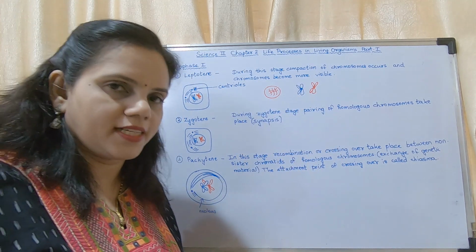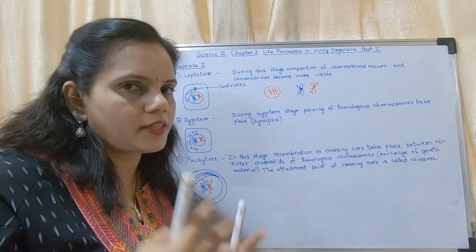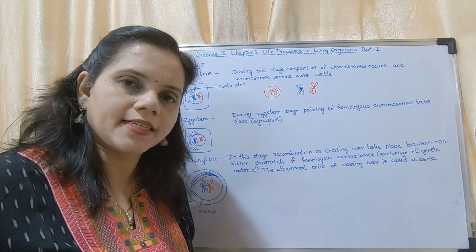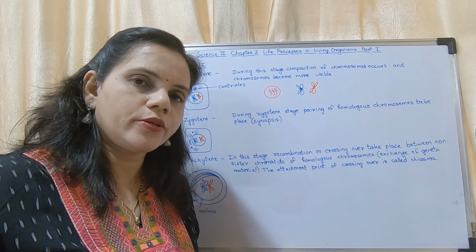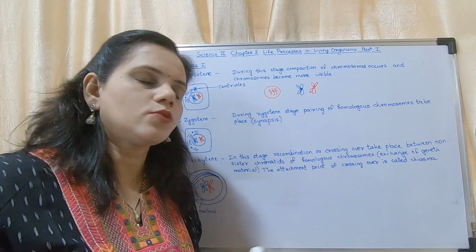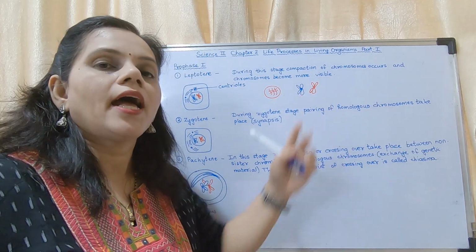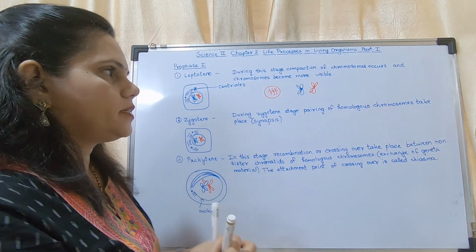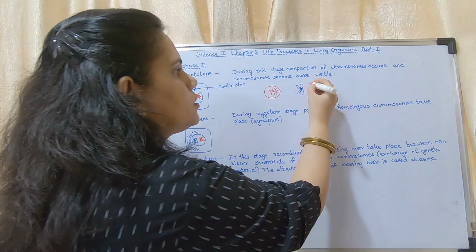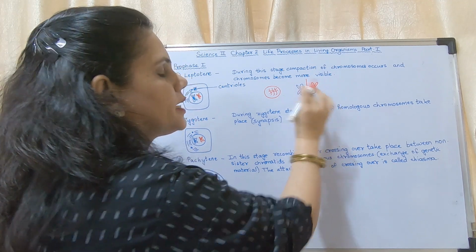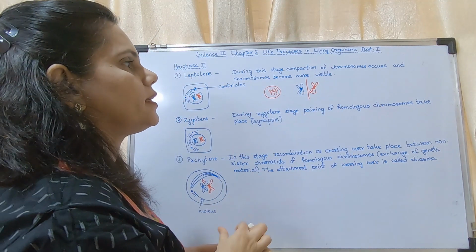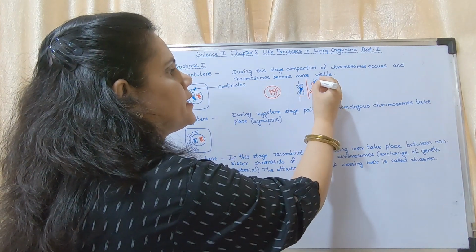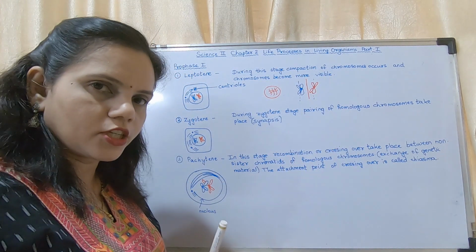Just for example, it is just for you to understand. So in meiosis 1 the friends will separate, and in meiosis 2 the sisters will separate. Are you getting it?